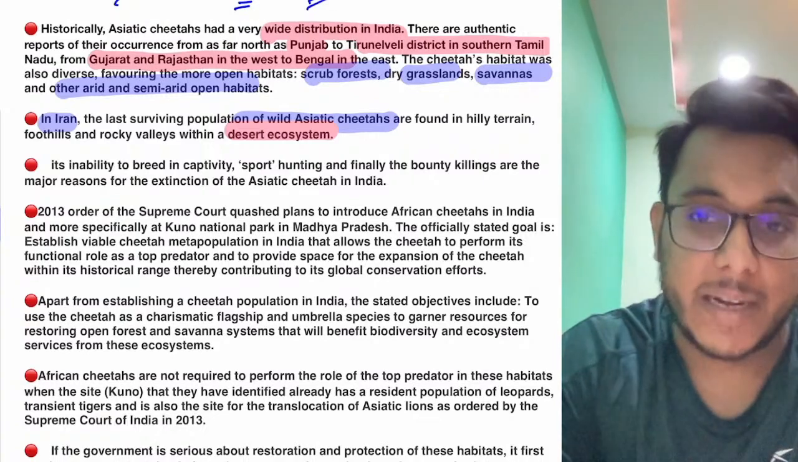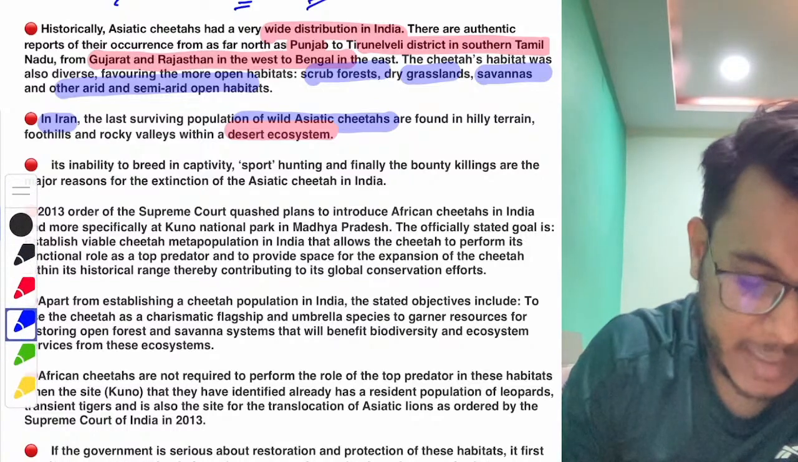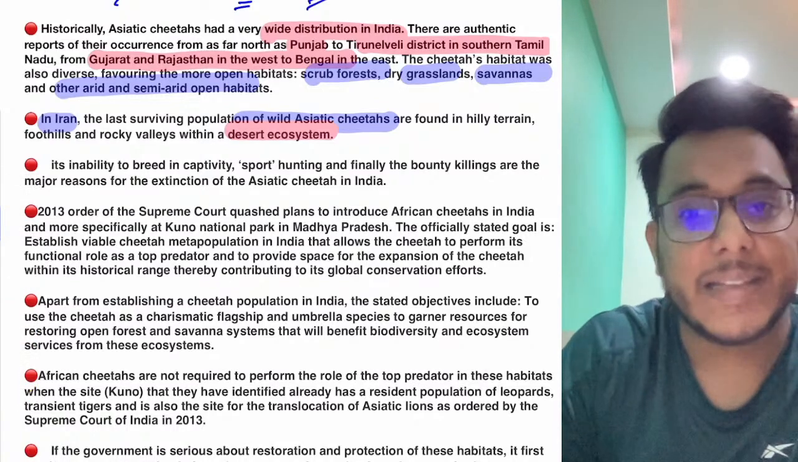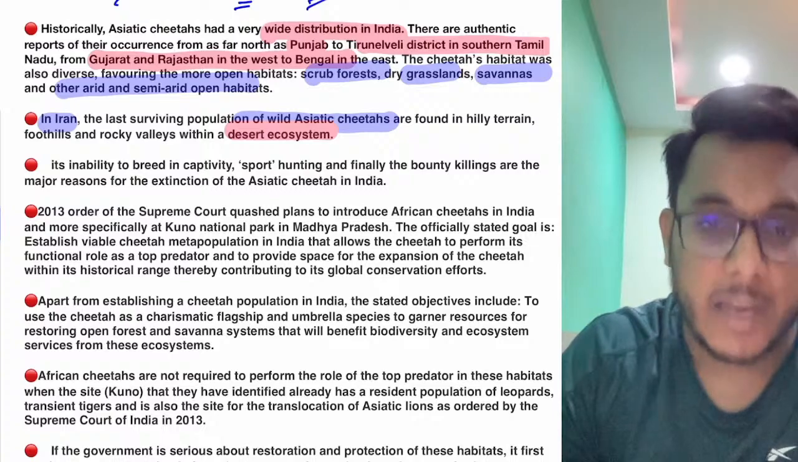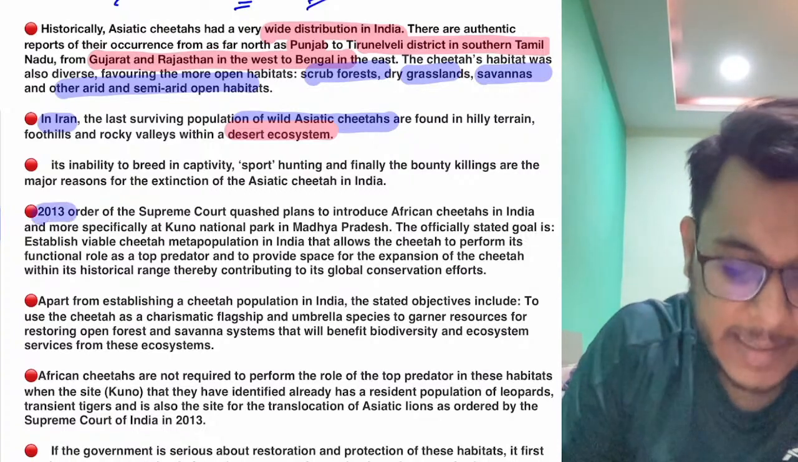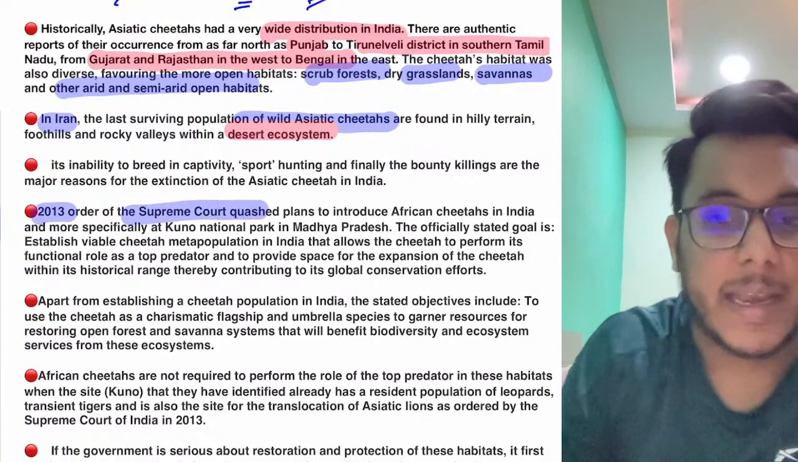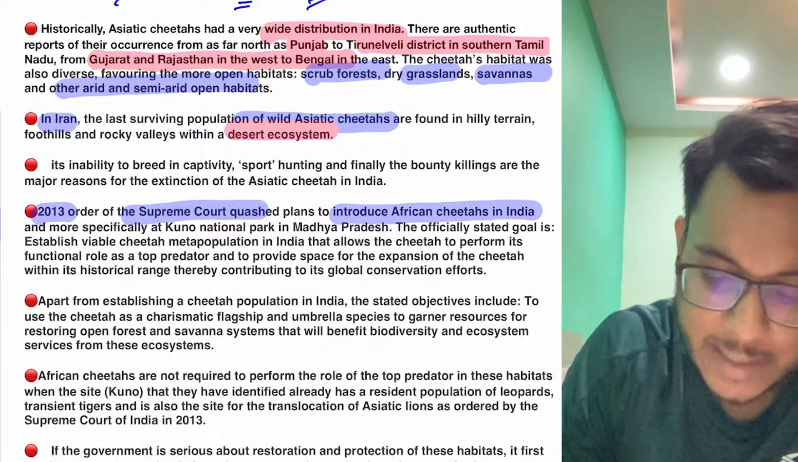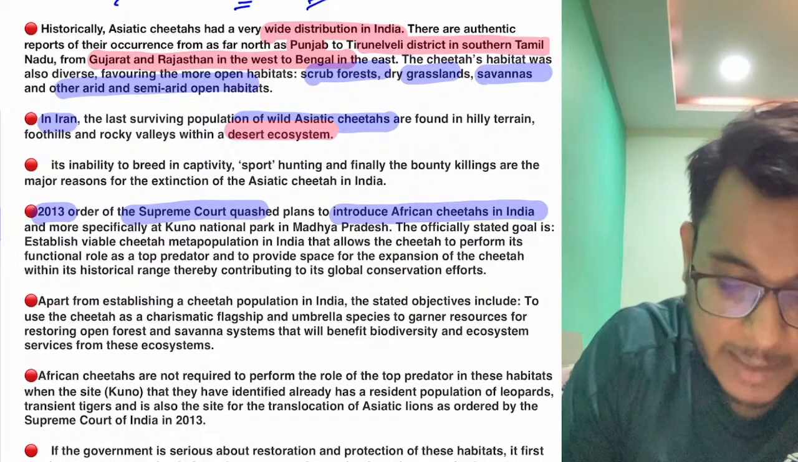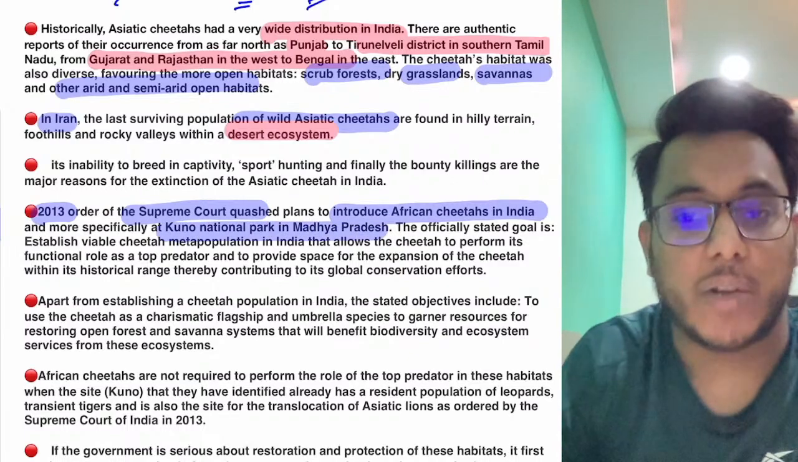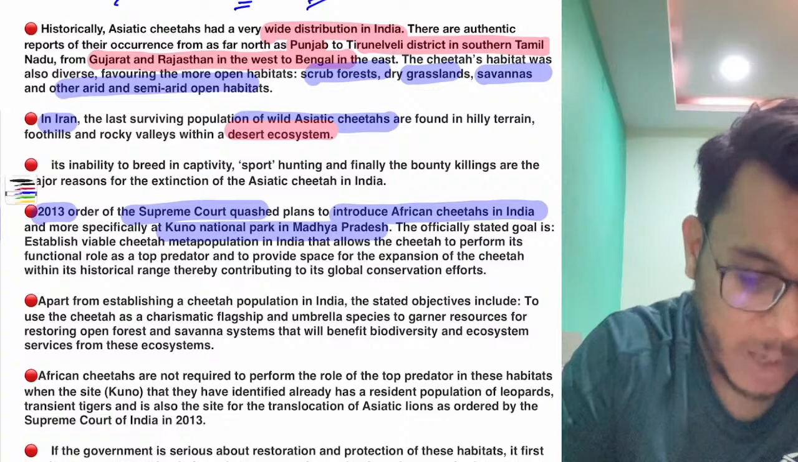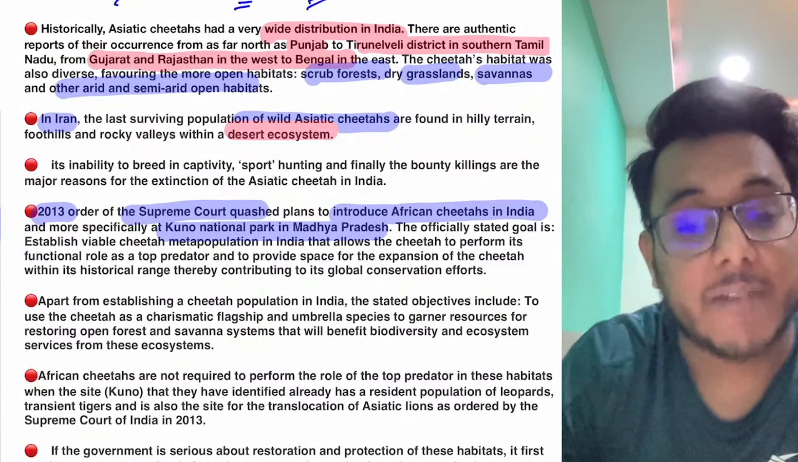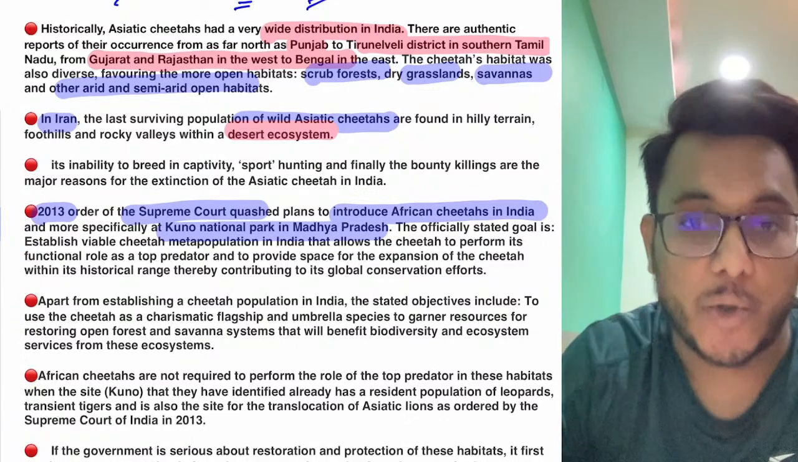Fine, many studies have been conducted, but guys, the Supreme Court does not believe that reintroduction of cheetah will be a good thing. In 2013, there was an order of the Supreme Court, and in 2013 the Supreme Court said that reintroduction of African cheetahs in India, particularly at the Kuno National Park in Madhya Pradesh, is not the right kind of strategy. Now first of all, let's understand what the government's view is, why they are reintroducing cheetah.